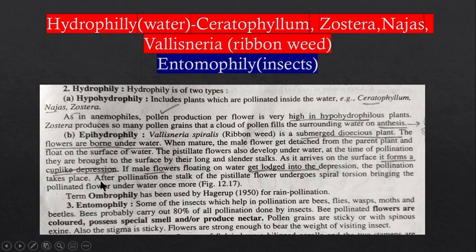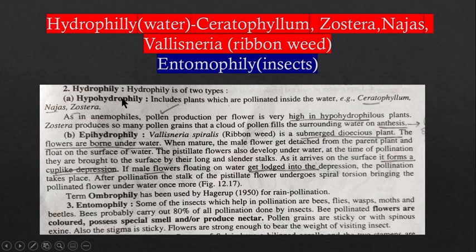And after the pollination occurs, what happens? The long and cylindrical stalk of the female plant undergoes a spiral kind of torsion. It's spirally wound around itself, torsion occurs, and it brings the pollinated flower down once again under the water. So this is a very interesting example of epihydrophily.